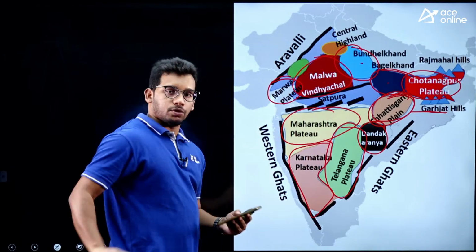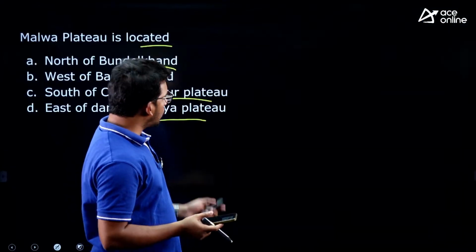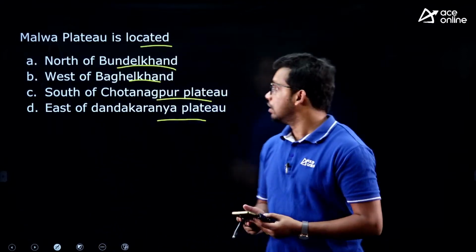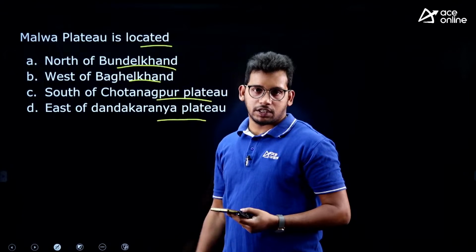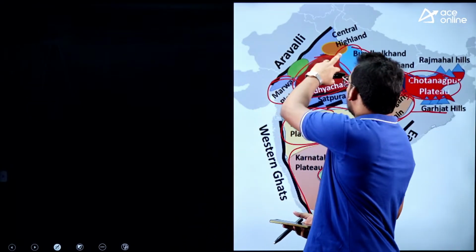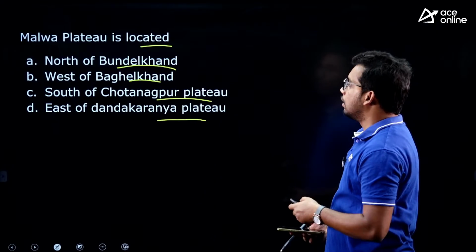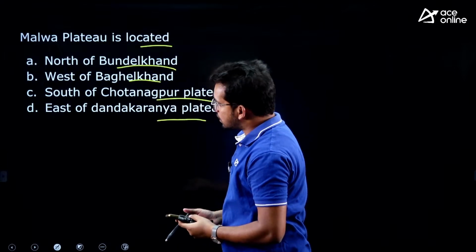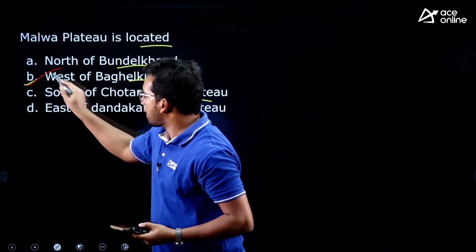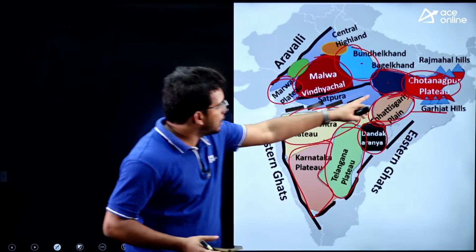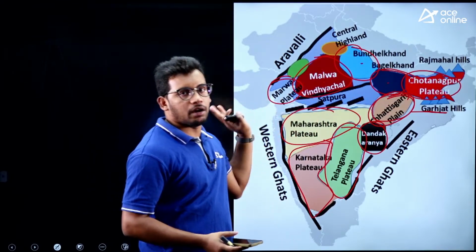So these plateaus you have to remember for the exam. Now let us see what question they are asking. Malwa plateau is located north of Bundelkhand, they are saying, but we have seen this is the southern part, this is the south side of Bundelkhand. West of Baghelkhand, yes, this is the west side of Baghelkhand. So Baghelkhand is here and on the west side of it we have Malwa plateau.